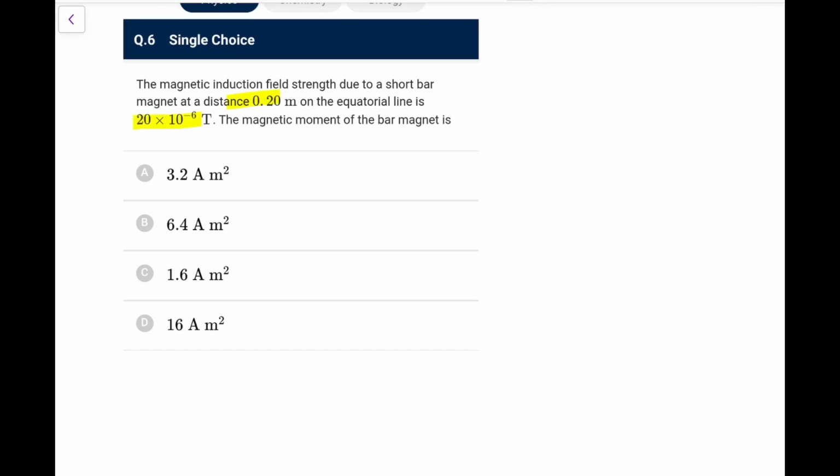Next, the magnetic induction field strength due to a short bar magnet at a distance of 0.2 meter on the equatorial line is given. The magnetic moment of the bar magnet is. So on an equatorial line, we know the magnitude is mu naught upon 4 pi, m by r cube. So that is 0.20, that is 20 into 10 to the power minus 6.